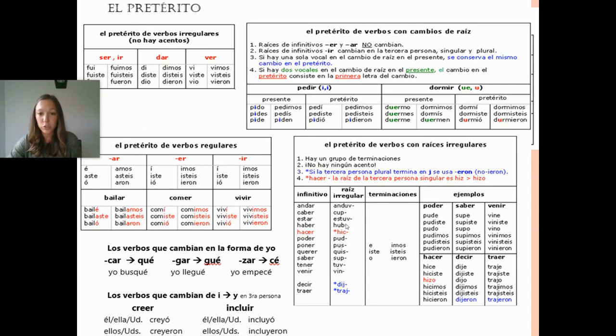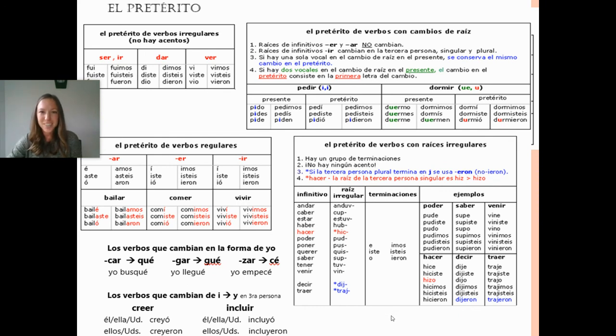So anduv, estuv, and so on, and hubo is for haber. So just take notice of that. The reason why that's highlighted in red is because in third person, you know the C changes to a Z. Hizo. So maybe you want to write that one down. That's over here. And then decir obviously drops the other I. It's not dijeron, it's just dijeron. So you've got a nice list here so that you can see what a lot of those irregular verbs look like.